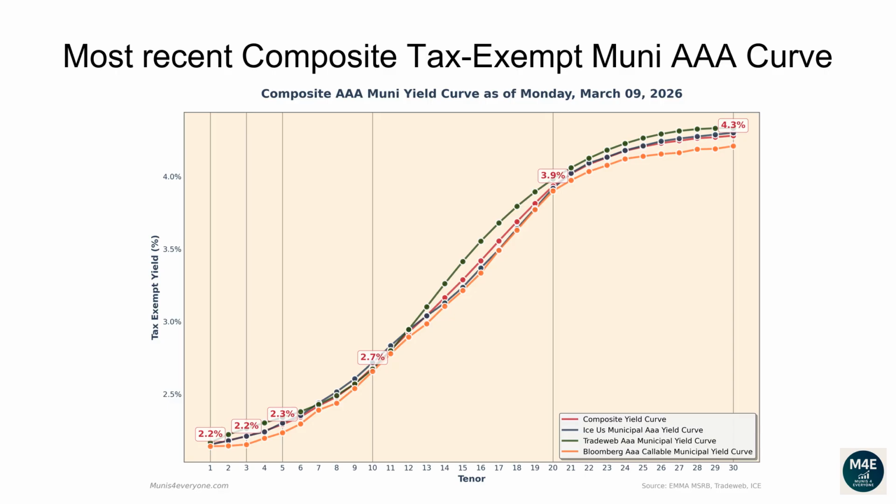The one-year composite tax-exempt yield is 2.15%. The two-year yield is 2.18%. The three-year yield is 2.21%. The 5-year yield is 2.29%. The 10-year yield is 2.68%. The 20-year yield is 3.93%. The 30-year yield is 4.28%.